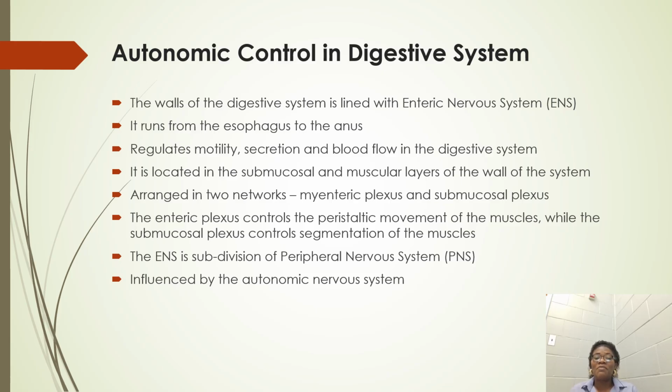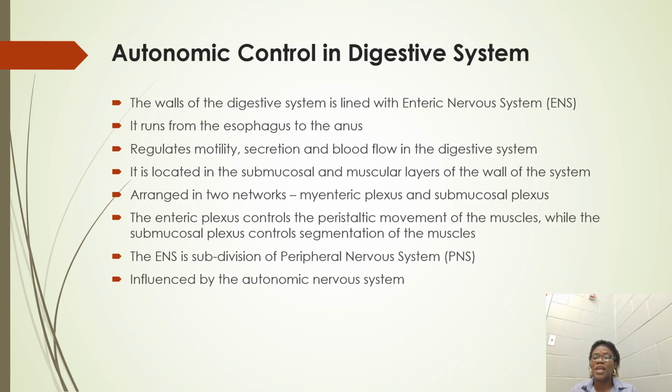And the peripheral nervous system actually influences the enteric nervous system. So the enteric nervous system is actually being influenced by the autonomic nervous system.